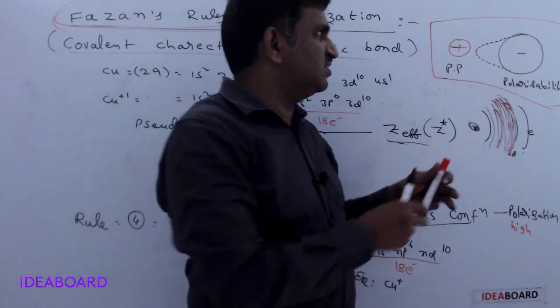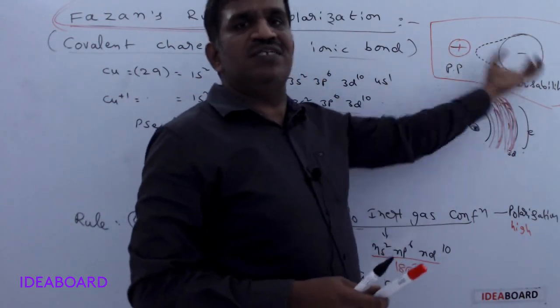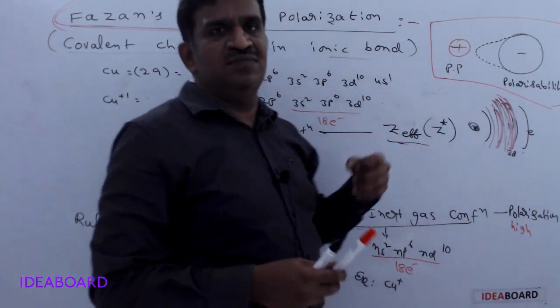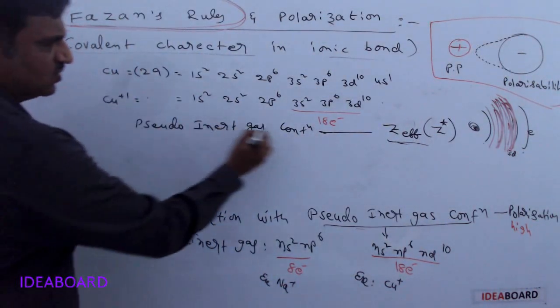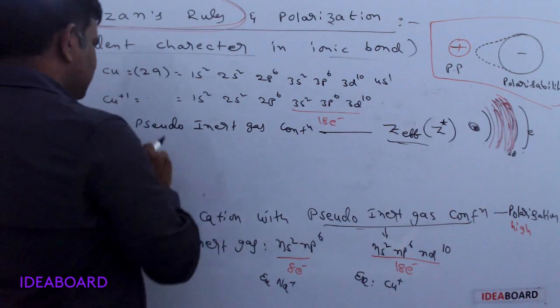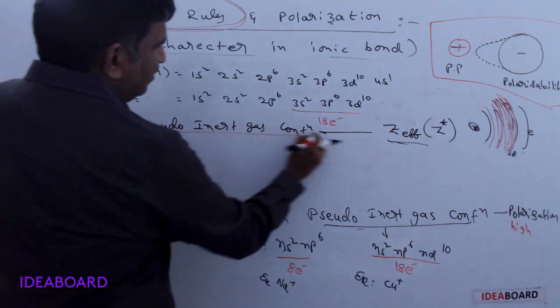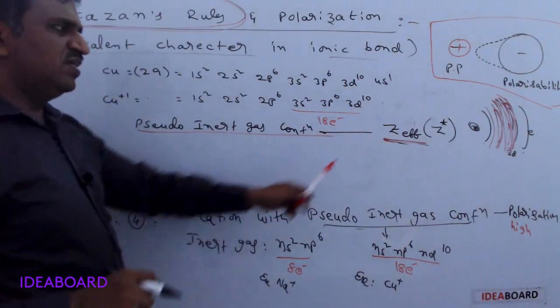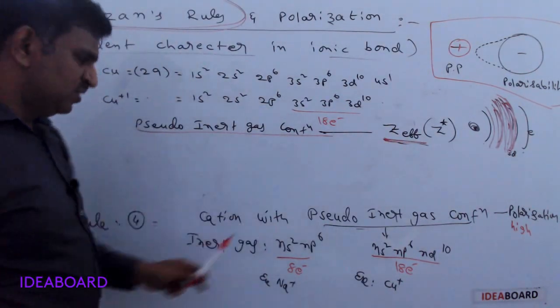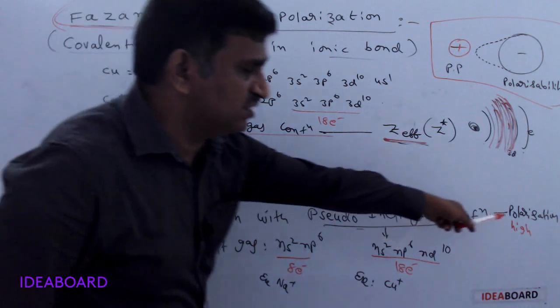When nuclear attraction power is high, the polarizing power of that cation is high. So pseudo inert gas configuration containing elements have higher effective nuclear charge, and because of that they have high polarization.